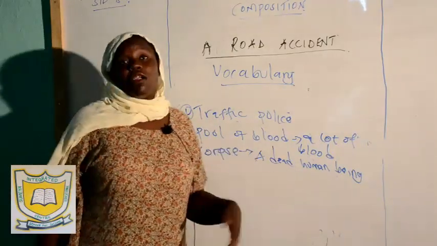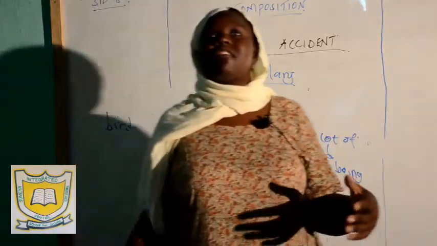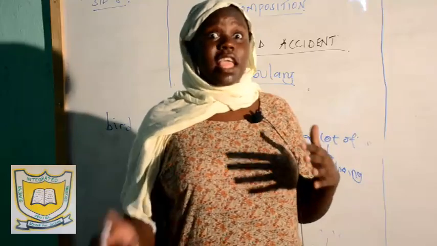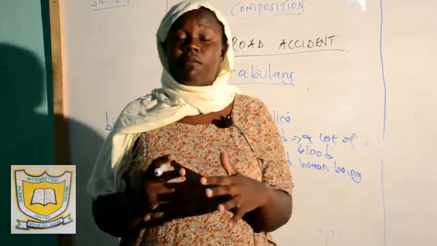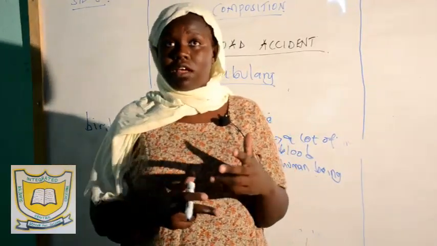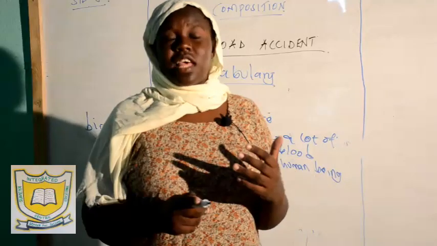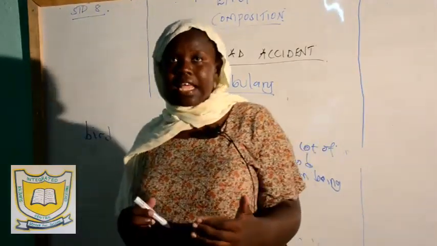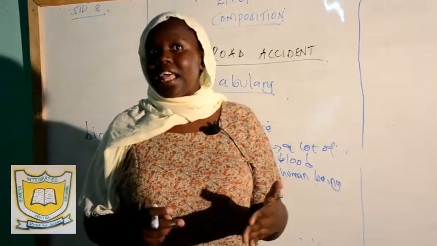Then you have a pool of blood. I said a pool of blood is a lot of blood. How are you going to use that in your composition? You are going to say, if you are a victim, which means you have been involved in this road accident, you are going to say, I lay on the road in a pool of blood, writhing in pain and agony.